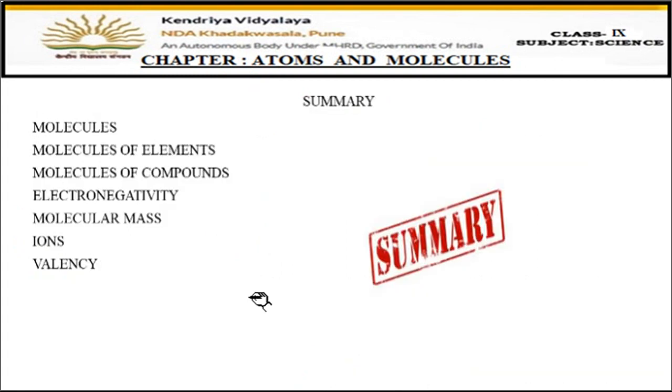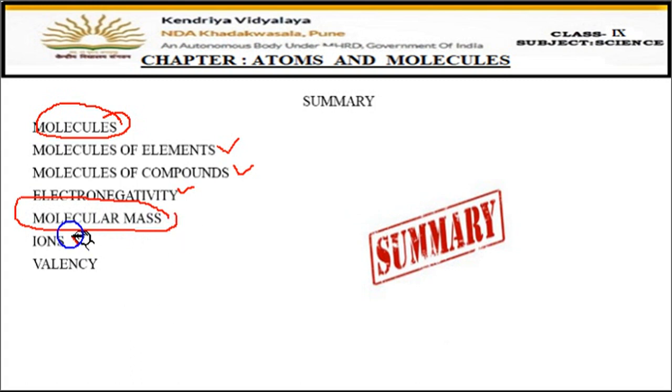So we have come to the end of the session. Today we have learned about molecules, molecules of elements, molecules of compounds, and what is electronegativity. Attraction of the shared electrons towards itself is electronegativity. Some atoms are more electronegative, some are less electronegative. Then we calculated the molecular mass of some of the molecules. Then we learned what ions are. Charged atoms are called ions, and then valency. The number of electrons gained, lost, or shared by an atom is called its valency. So this is what the video session was about today.